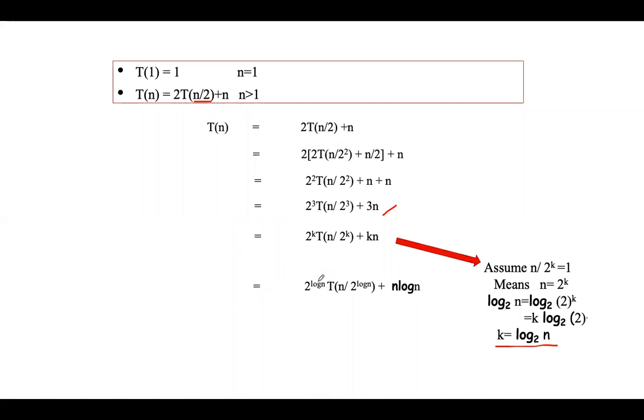So this cancels, which is nothing but n into T of n divided by n, which is T of 1, which is 1. So n plus n log n, which is equal to big O of n log n. T of n is equal to big O of n log n. Is it clear? So this is the formula, the complexity of merge sort algorithm.